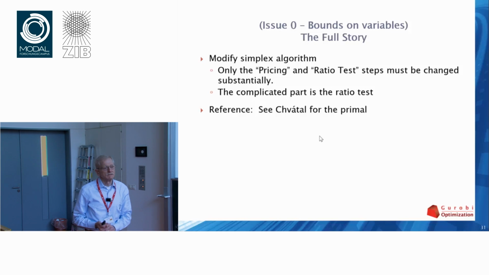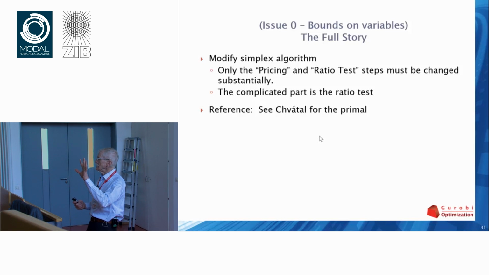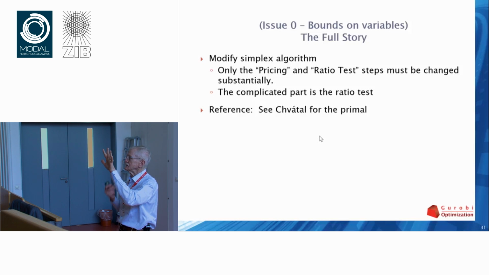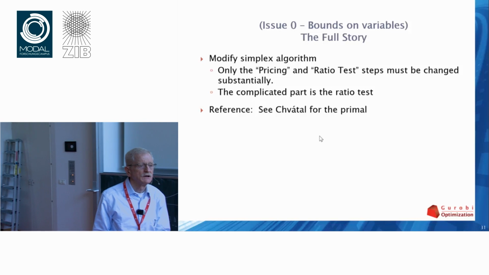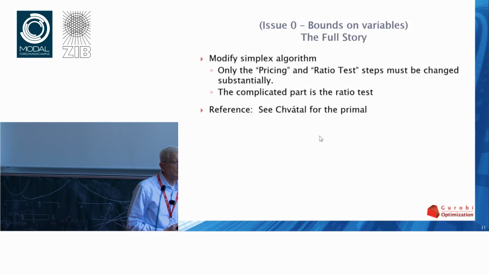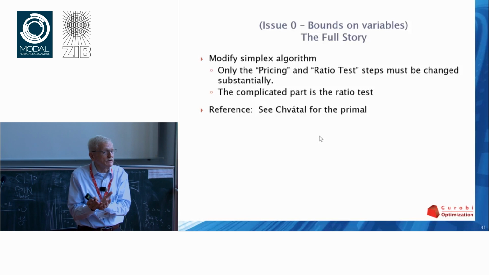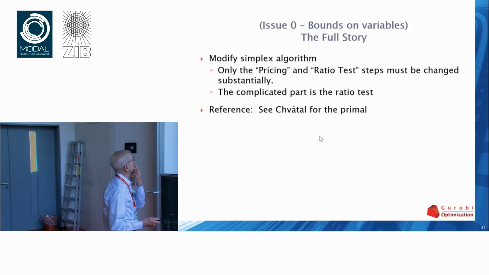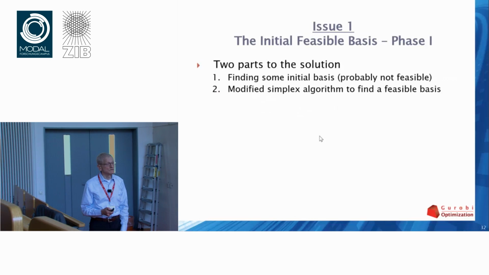Chvátal's book, it's an old book at this point, but in my opinion has a very nice description of the primal simplex algorithm with bounds. It's easy to translate that, straightforward, to translate that into a description of the dual simplex algorithm with bounds. It's complicated, there are details, but there's no magic involved in this. So if you want to implement it, you do need to go through that. You do have to implement it with general bounds and take advantage of those bounds. So I'm going to obviously skip these details.